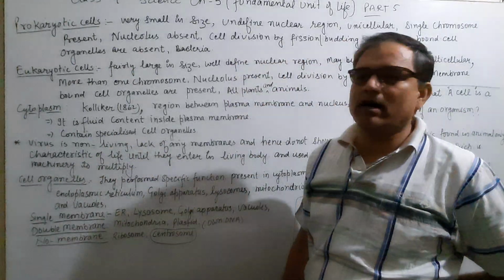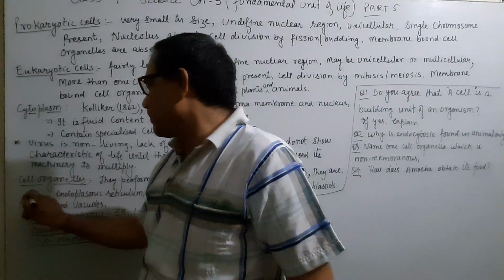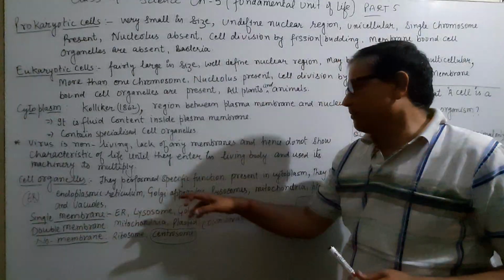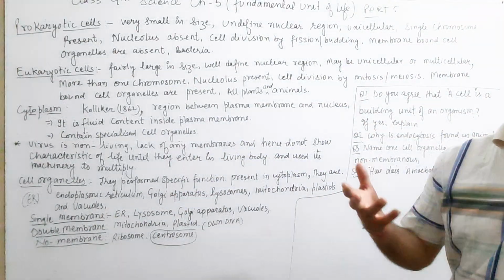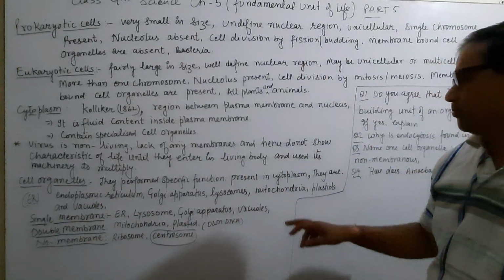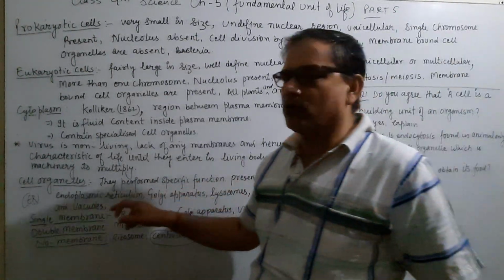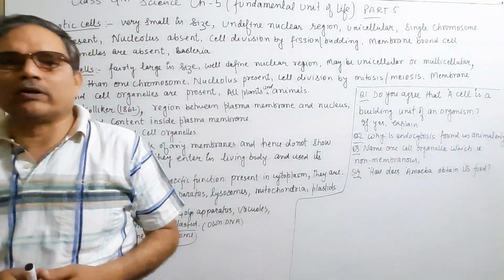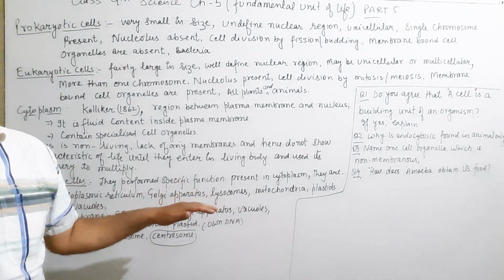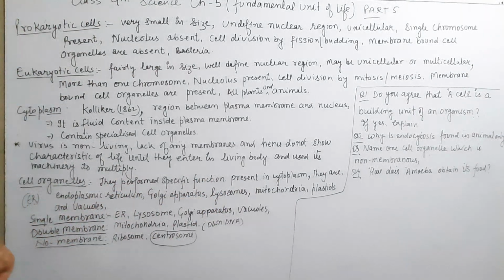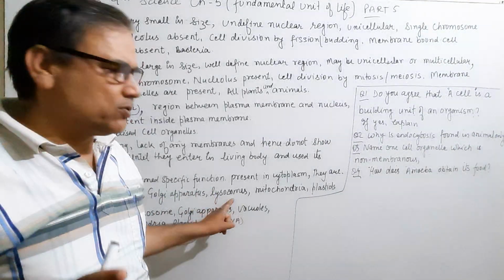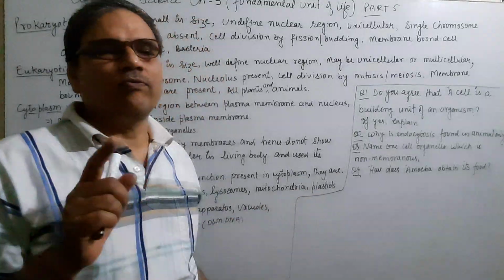Endoplasmic reticulum, ER, generally we write it with capital E and capital R. The second one is the Golgi apparatus or Golgi bodies, then lysosome, mitochondria, plastid and vacuole. There are many cell organelles, but in your syllabus these are the different types: the first is endoplasmic reticulum, second Golgi apparatus or Golgi bodies, third lysosome, mitochondria, plastid and vacuoles.